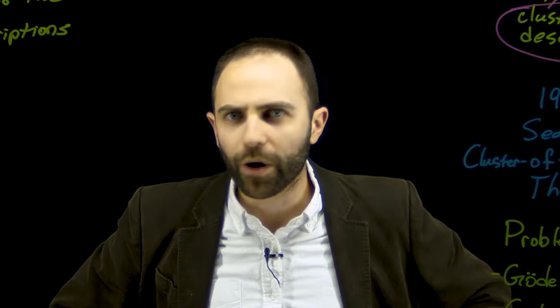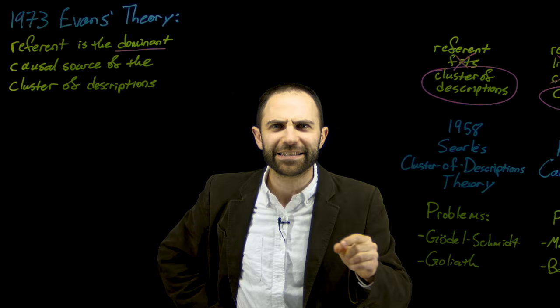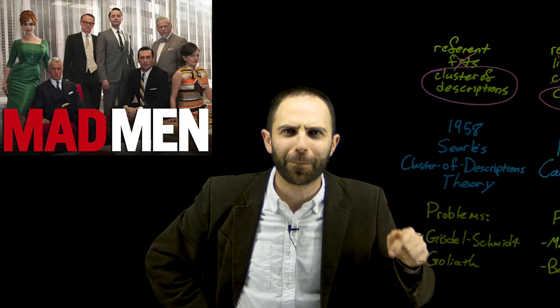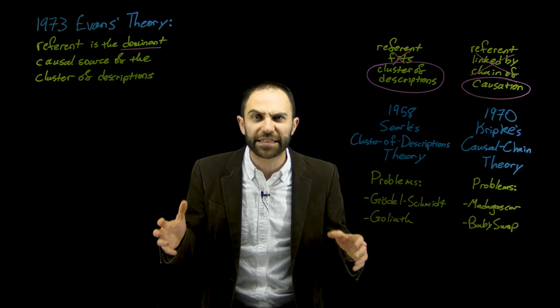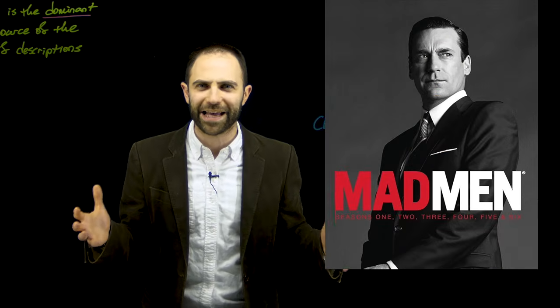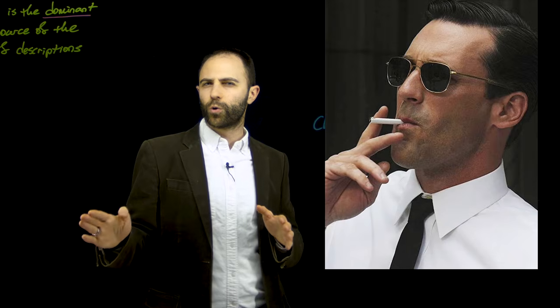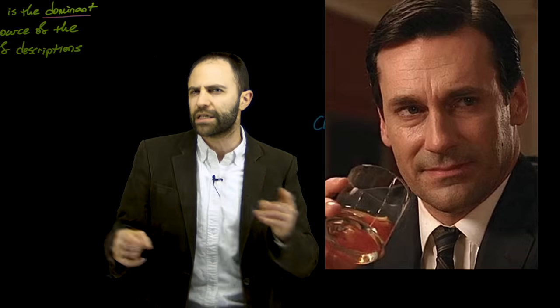Oh, whoa. I just realized that this example from Gareth Evans in 1973 is the plot of the show Mad Men. Oh, okay, let me explain that. I haven't actually even seen Mad Men, but I know that there's this character, Don Draper. He's like the protagonist or whatever, and he's really cool, and he doesn't get frazzled, and he's mean, and he says mean stuff or whatever.